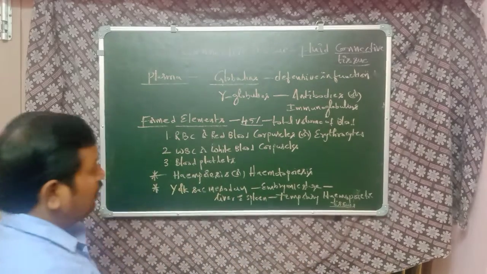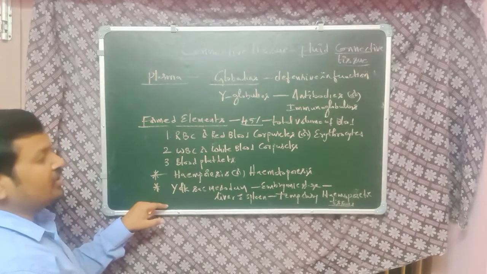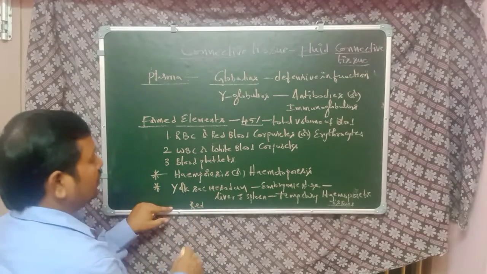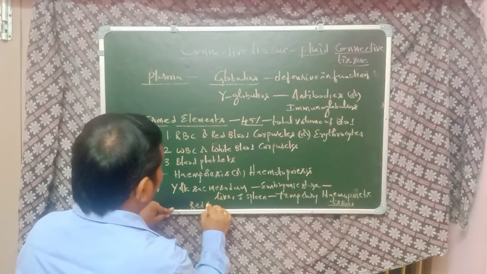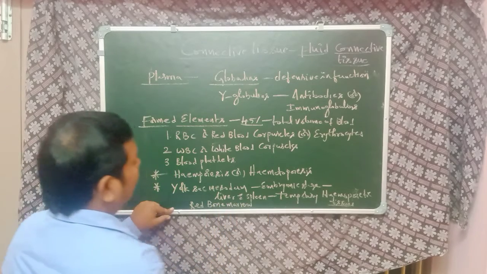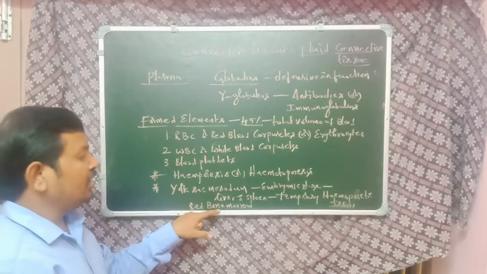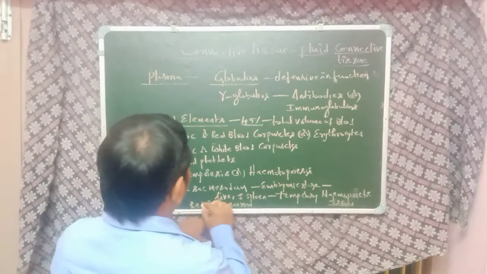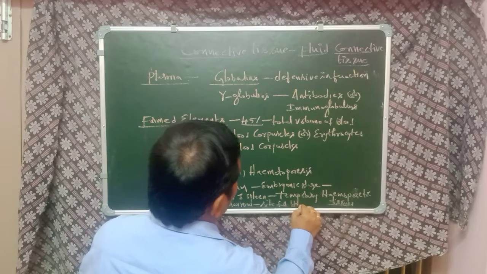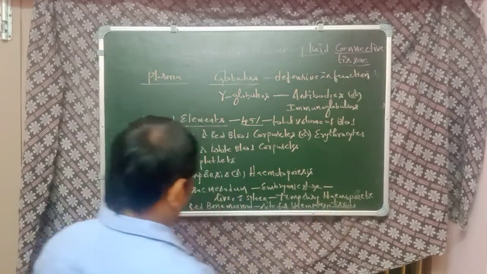Later, after the birth, the RBC cells are produced in the red bone marrow. The red bone marrow is the site for hemopoiesis or hematopoiesis.